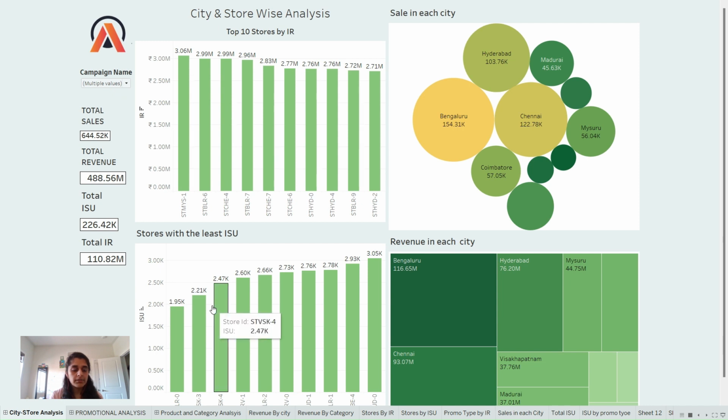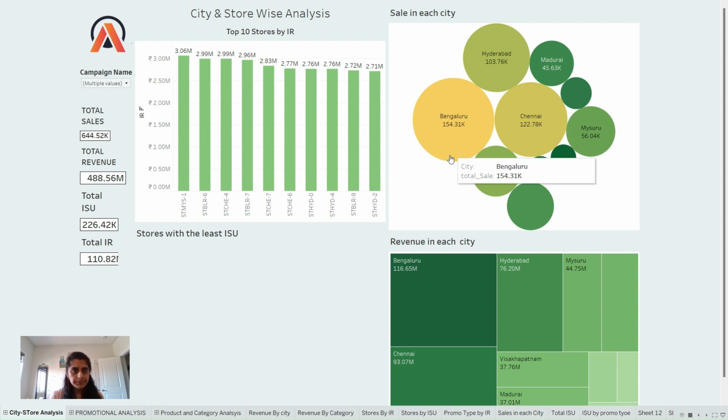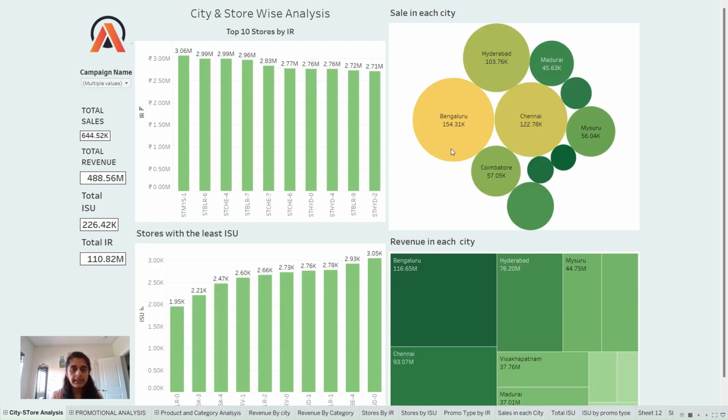The second paragraph is for us to see the stores with the least incremental sold units, and through this dashboard we can also see the revenue and sale of each city through this bubble graph and this tree map. By clicking on any city of this bubble, the stores of that particular city can be filtered out on the dashboard and we can see the results for that particular city.